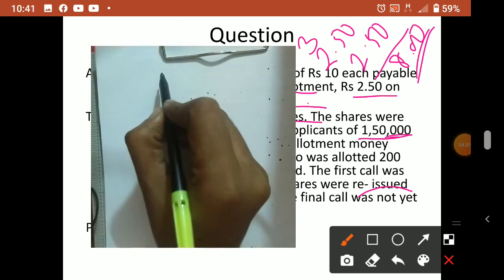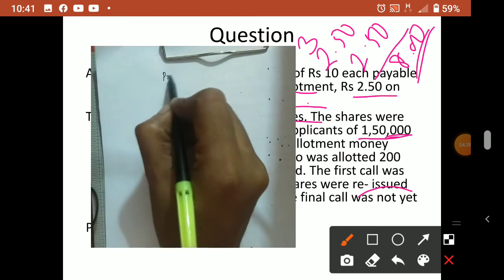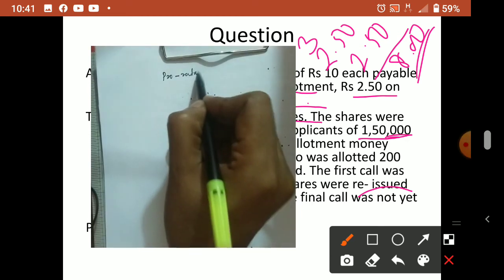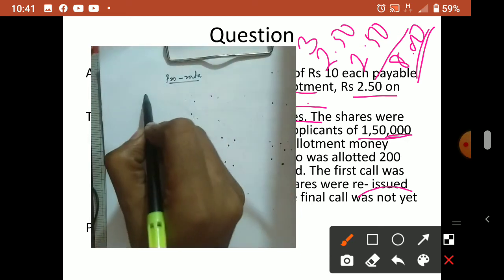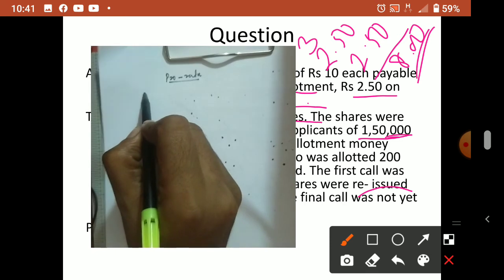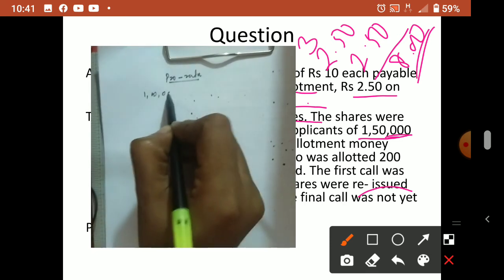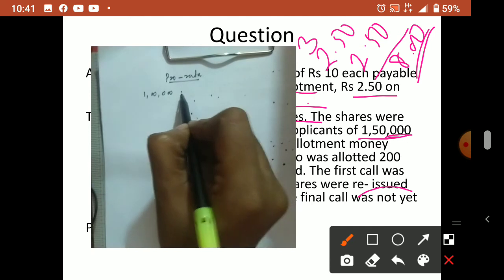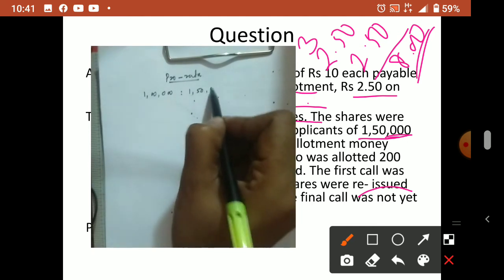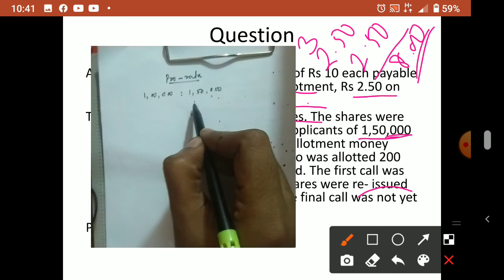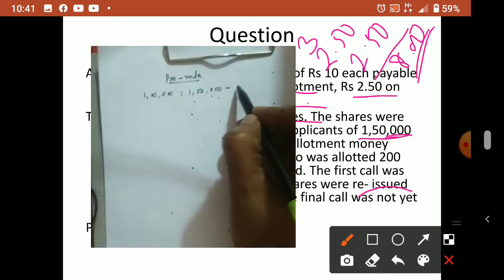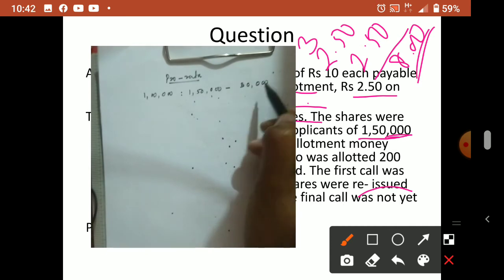Okay, so first I will tell you how pro rata they made. What is the number of shares available with the company? 1 lakh. So 1 lakh shares allotted to 1,50,000 shareholders. So this is pro rata. So excess how much? 50,000 excess.